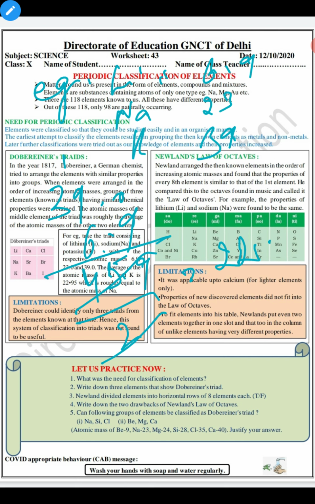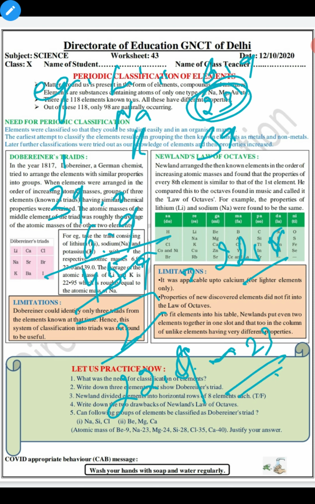So it is almost, sorry, 22.95, nearly equal to 23.